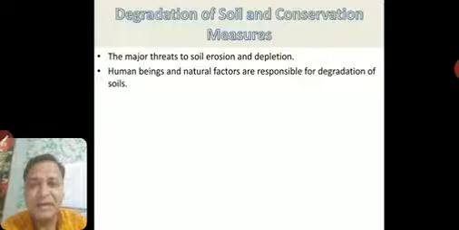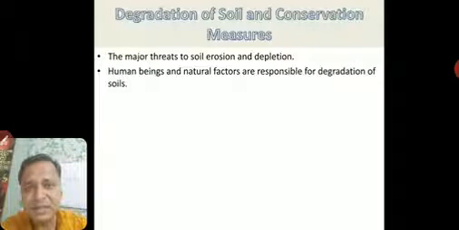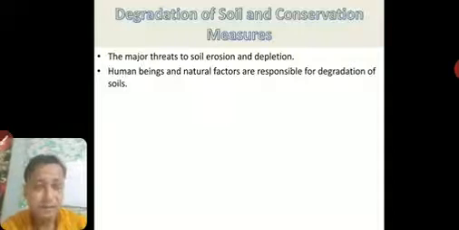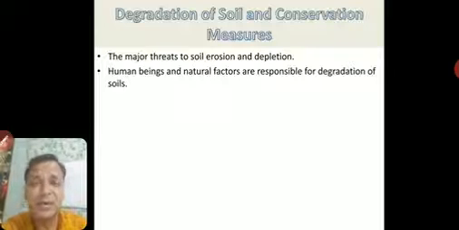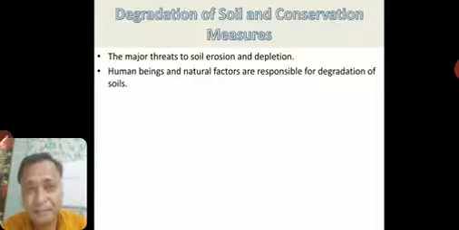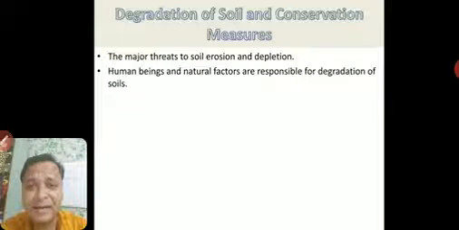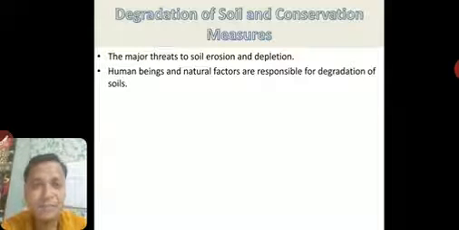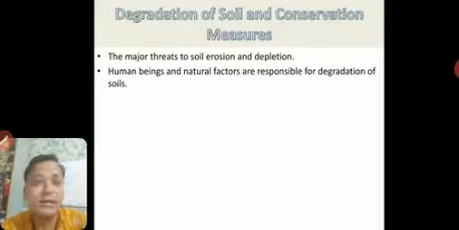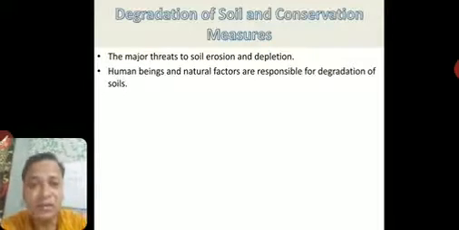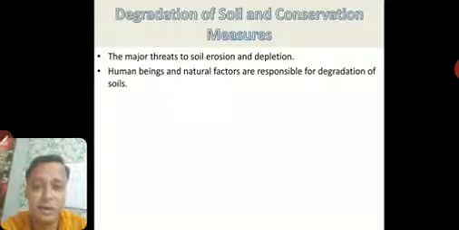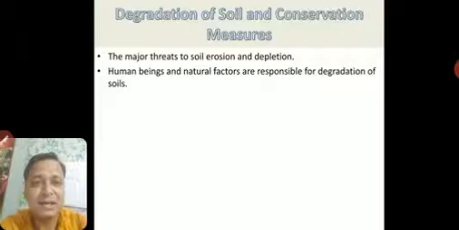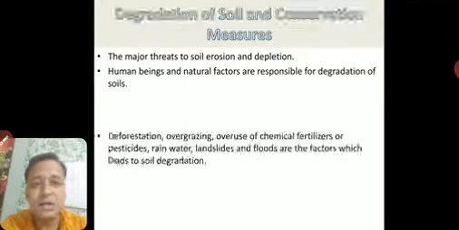What are human factors? It is like deforestation. We cut down the forest, so soil erosion is happening at a large scale. Then we have overgrazing. We graze too much, so vegetation is lost and the land becomes desertified, which we had seen in land. So that also is an important factor. We use more chemical fertilizers, that leads to depletion of minerals or the fertility of the soil. We use pesticides. Now what are the natural factors? They are rain, continuous landslides, floods. These are natural, not human made. So both human and natural factors are responsible for degradation of soil.